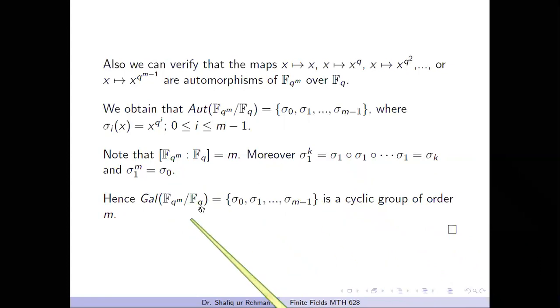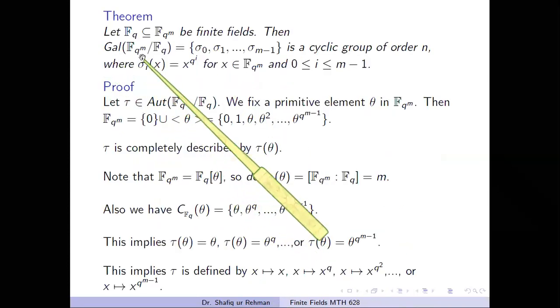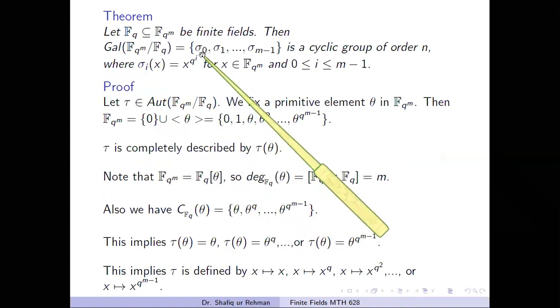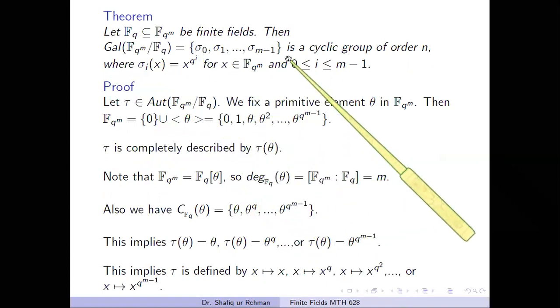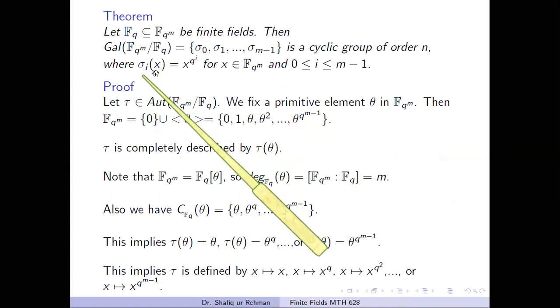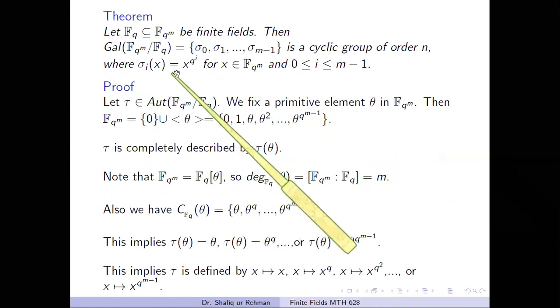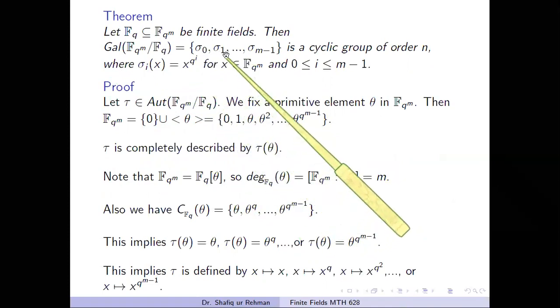Hence we observe that this group can be generated by sigma 1, and hence it is a cyclic group of order m. So in this theorem we prove that the Galois group of Fq^m over the field Fq consists of these mappings. And what is the defining rule of these mappings? This is given here. Sigma 0 is the identity mapping, sigma 1 of x equals x^q, and so on.